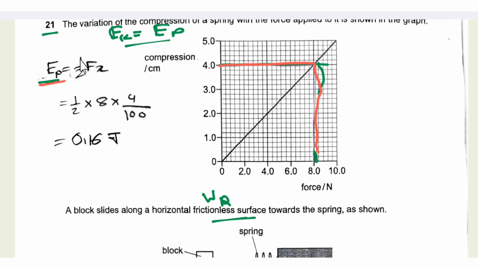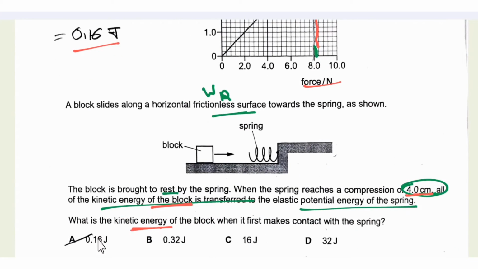Potential energy is equal to half force into extension, or half k x square. We know the value of force, we know the extension, so we can use this expression, and we must convert the extension to meter. So we get the value of 0.16 joules, that is same as option A.